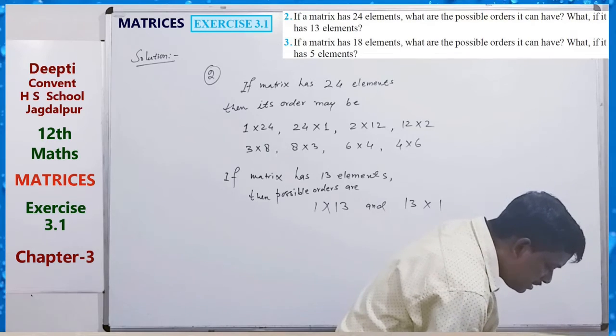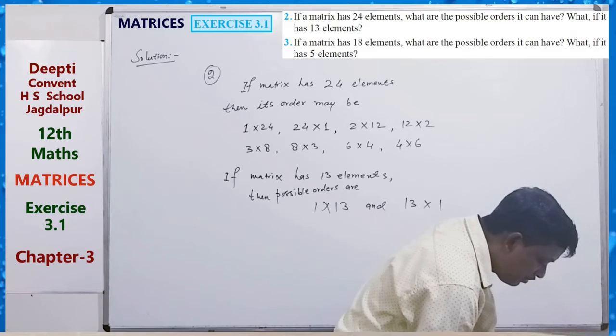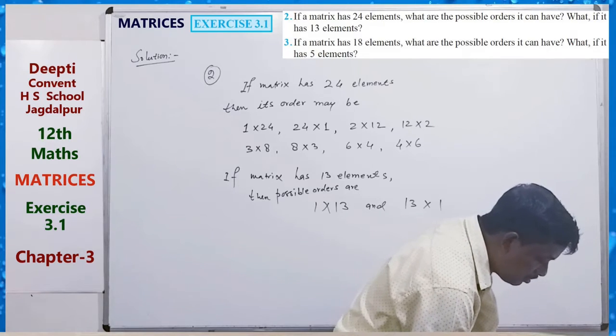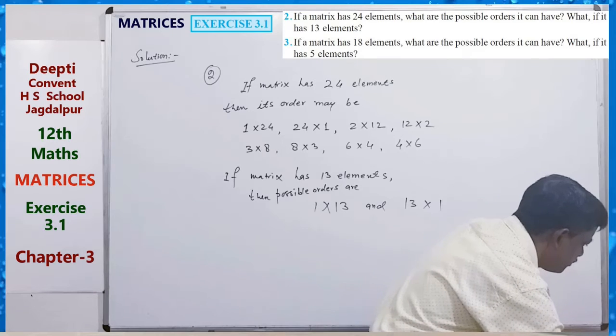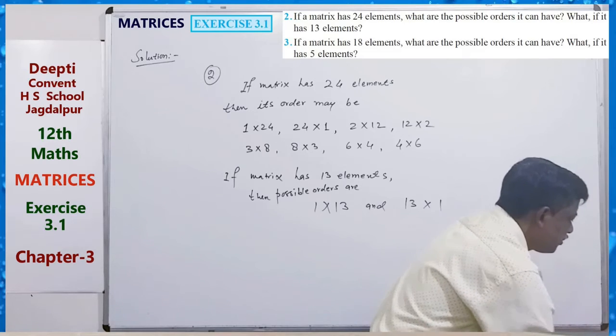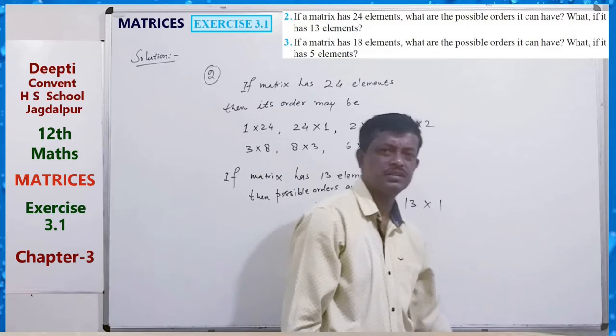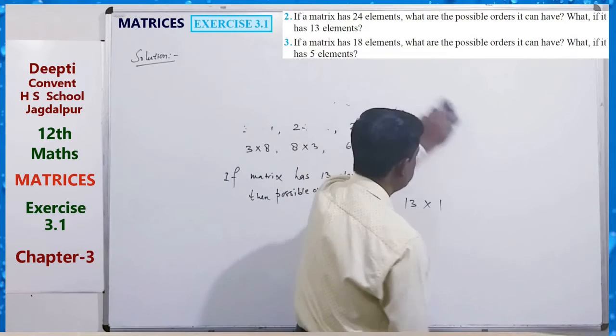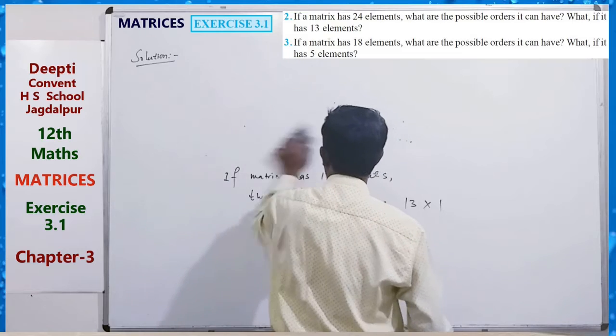If a matrix has 18 elements, what are the possible orders it can have? What if it has 5 elements? So very simple, same type of questions. Third question: 18 elements.